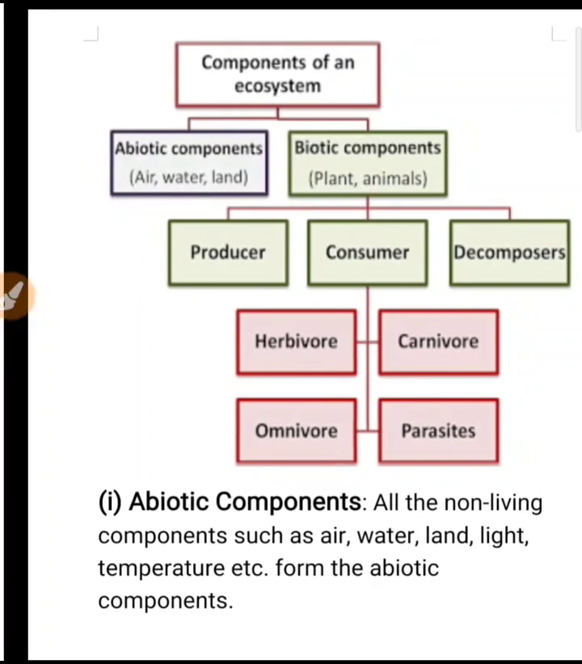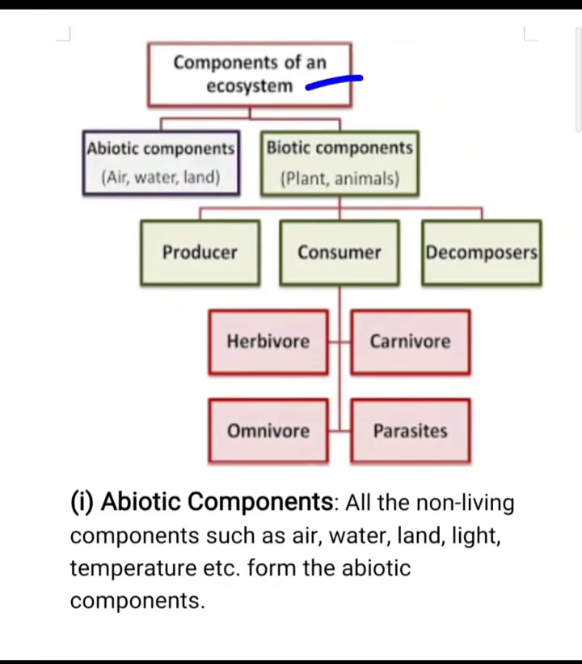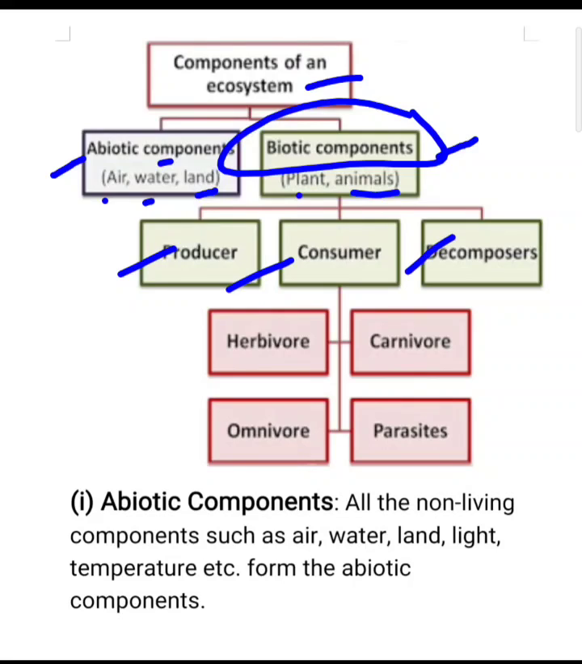Now what are the components of an ecosystem? Ecosystem mainly has two components, abiotic and biotic. Abiotic components include air, water and land, and biotic components include all types of plants and animals. Now the biotic components, meaning living components, are of three types: producers, consumers and decomposers. Depending upon the food intake, they are divided into three parts: producers, consumers and decomposers.